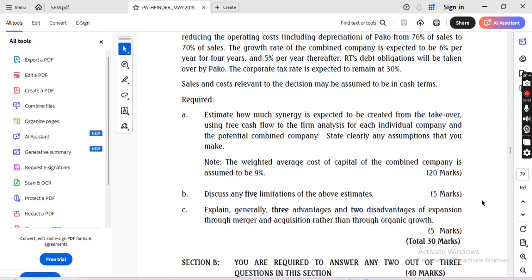You can take it back to some of these disadvantages, because what is the assurance that the cost will reduce? What is the assurance that the revenue will increase? The limitation of what you did is that it is an estimation.